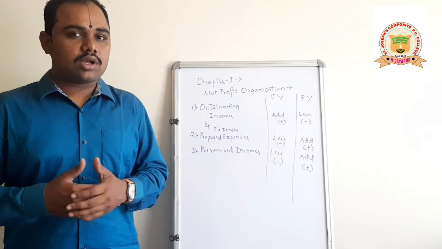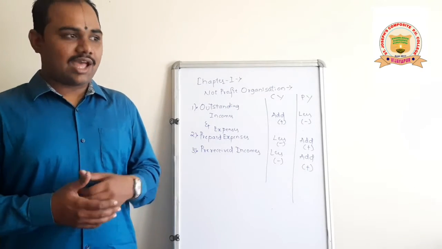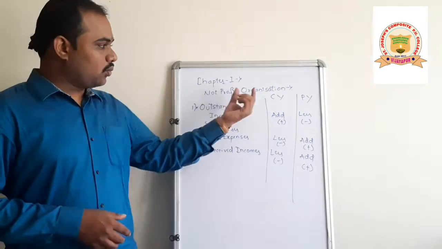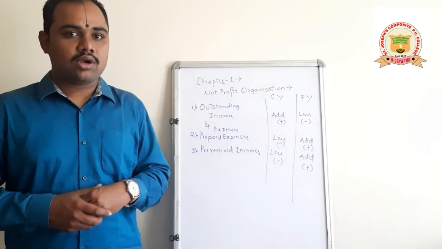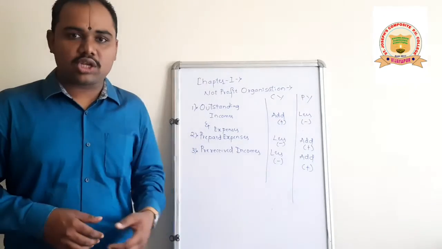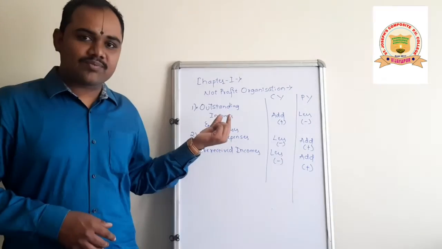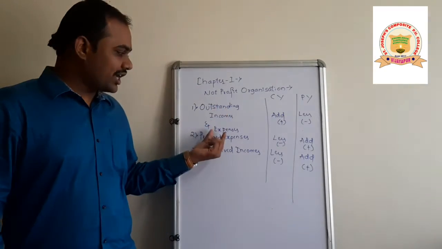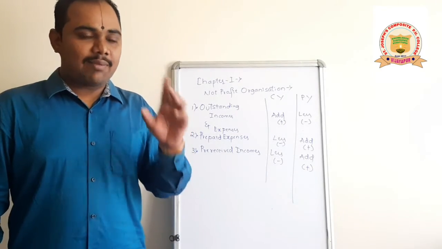And coming to the adjustments in the balance sheet, all these adjustments have a double effect. Once you do all these things in the income and expenditure account, but in the second thing, in the balance sheet, how will you adjust it? If they are outstanding incomes, then you have to take it at the asset side. If they are outstanding expenses, then you have to take it at the liability side.